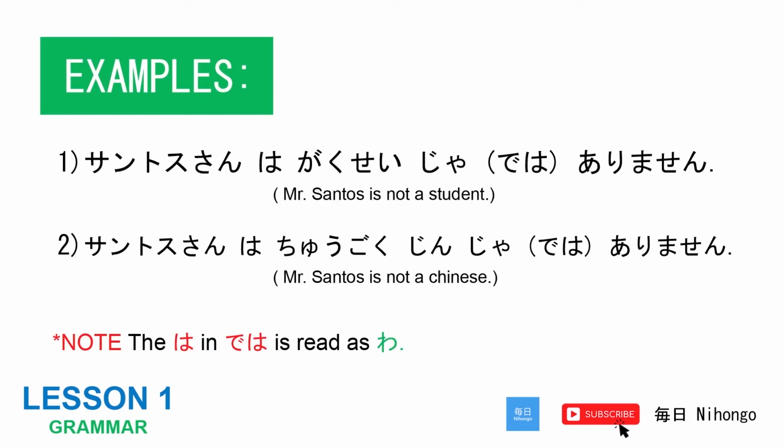Examples. 1. サントスさんは学生じゃありません。 Mr. Santos is not a student. 2. サントスさんは中国人じゃありません。 Mr. Santos is not a Chinese.